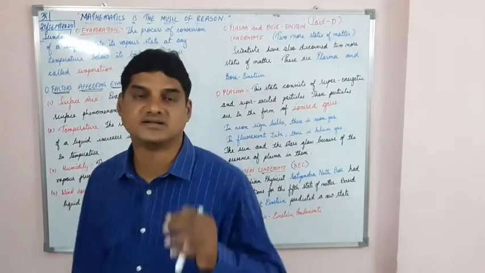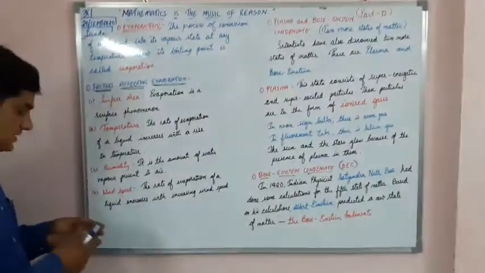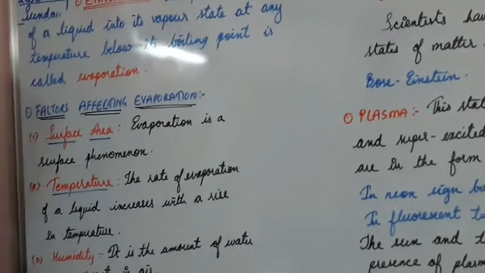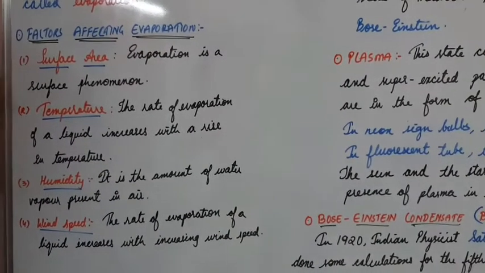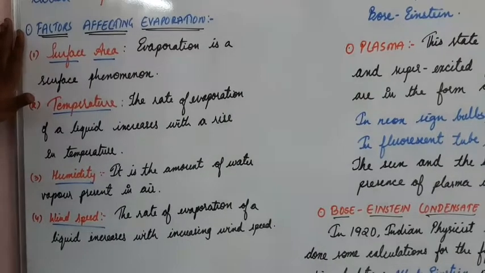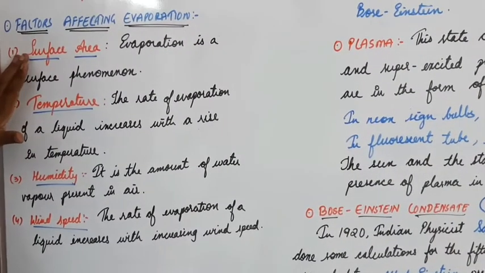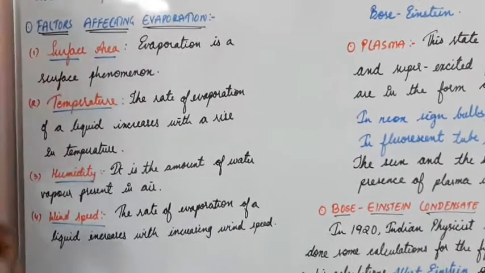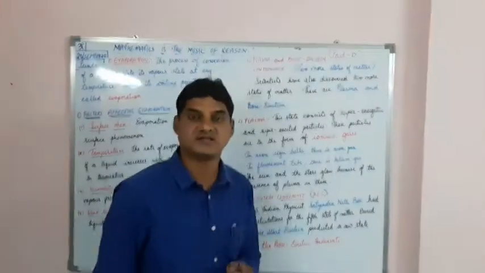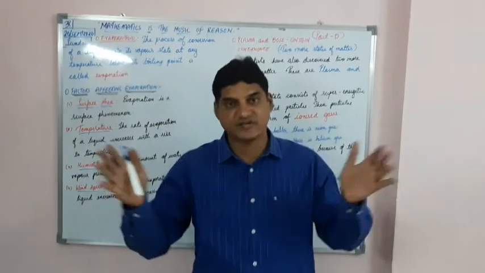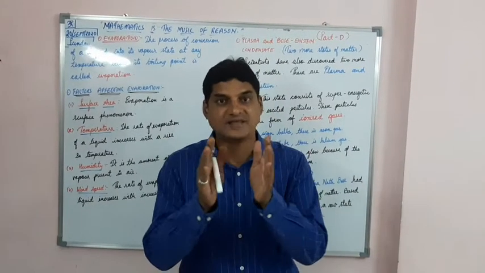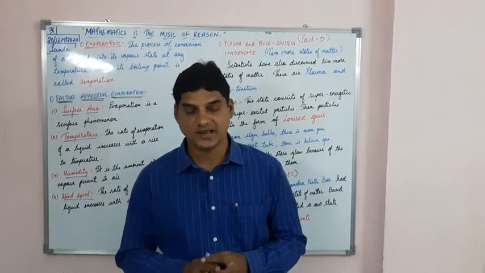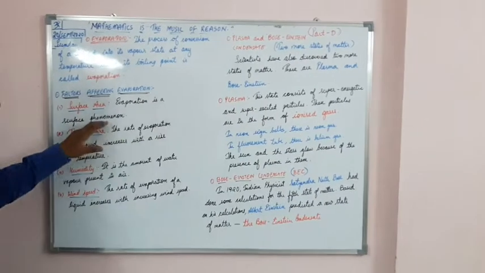So what are the factors which affect evaporation, students? Point number 1 is surface area. Point number 2 is temperature. Third is humidity. And the fourth is wind speed. So these are the factors affecting evaporation. Now in detail: surface area. Evaporation is a surface phenomenon. The larger the surface, the more the evaporation, students. The smaller the surface, the less the evaporation.